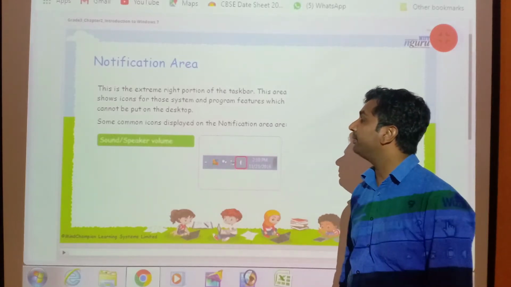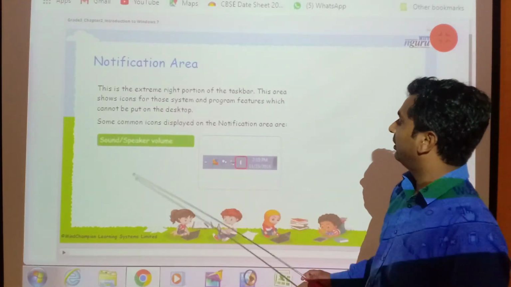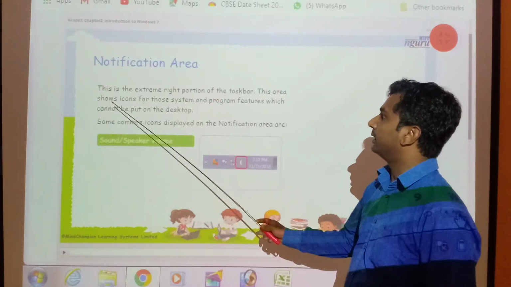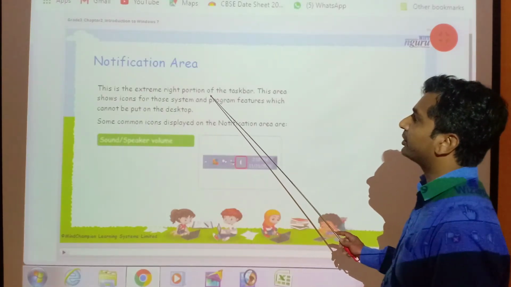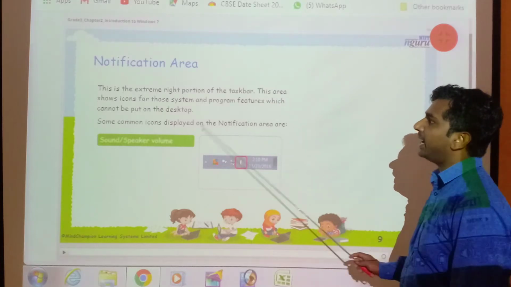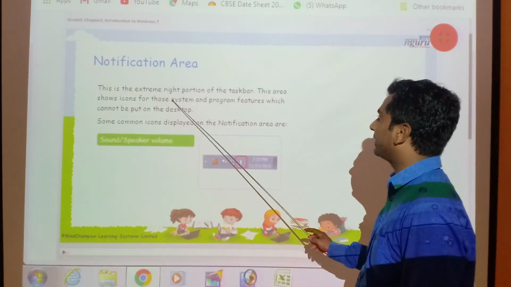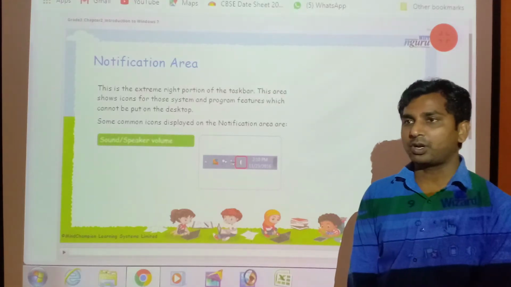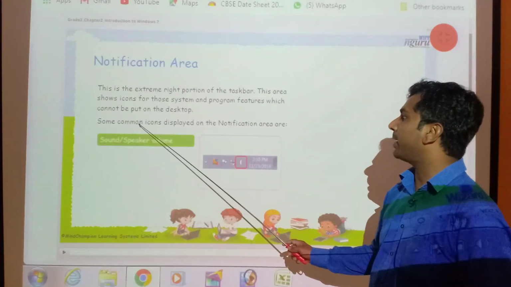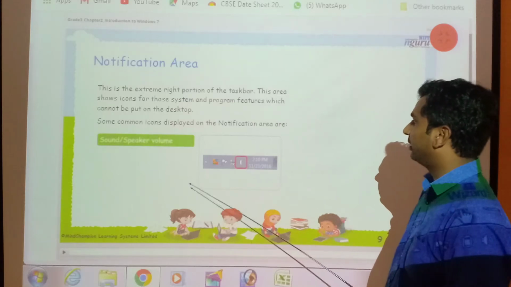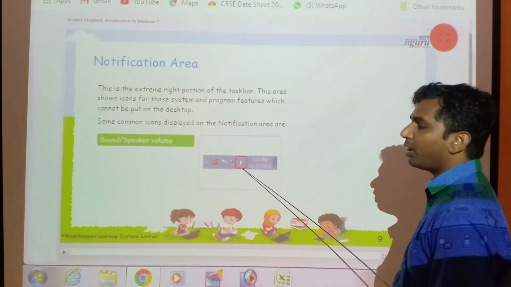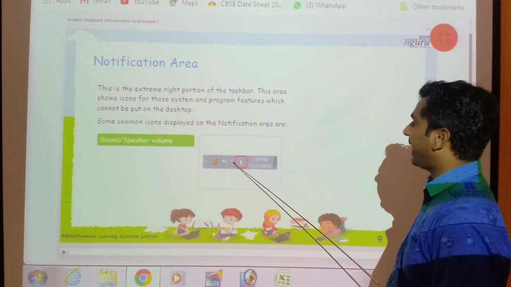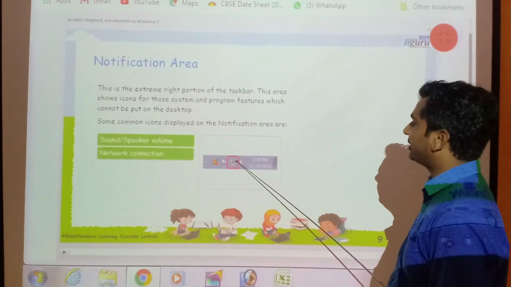Now we will learn about notification area. This is notification area. This is the extreme right portion of the taskbar. This area shows icons for system and program features which cannot be put on the desktop. Some common icons displayed on the notification area: this is the volume icon and sound speaker. Next, this is the network connection.